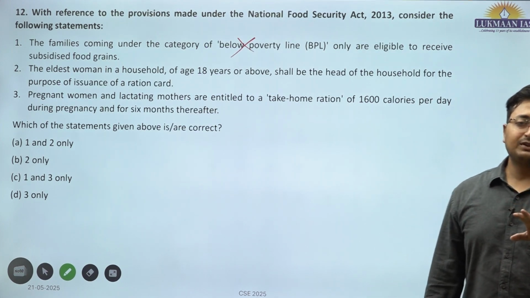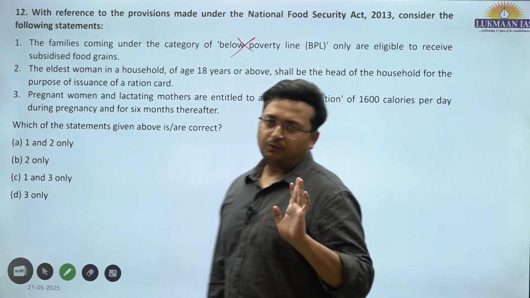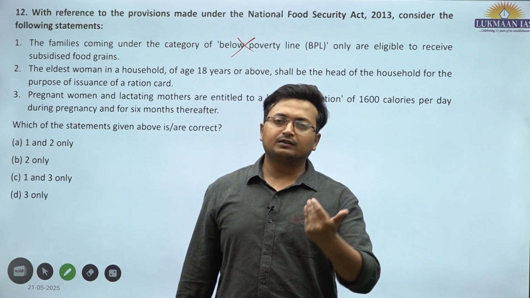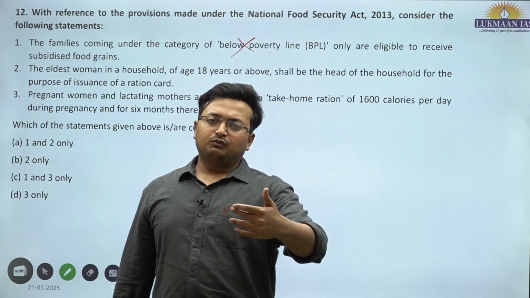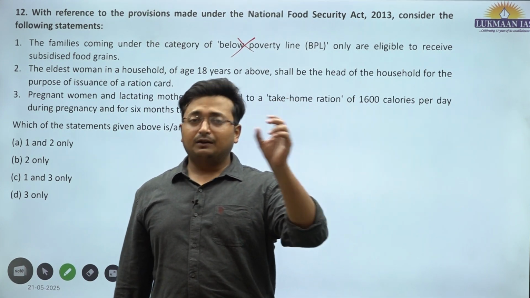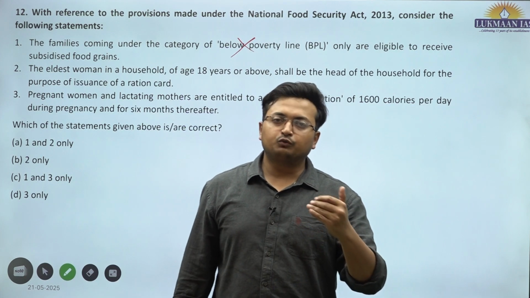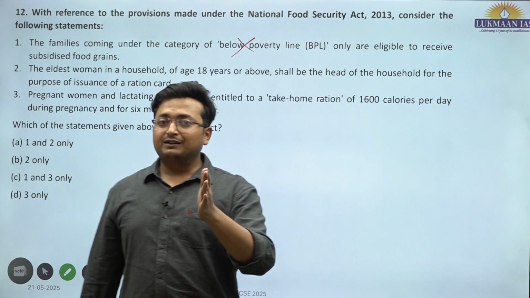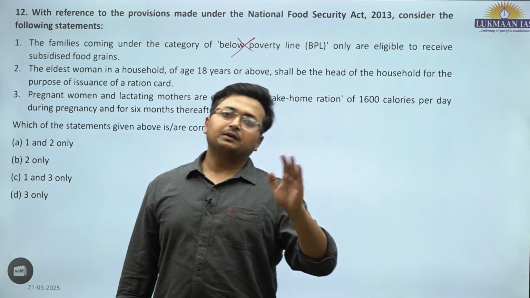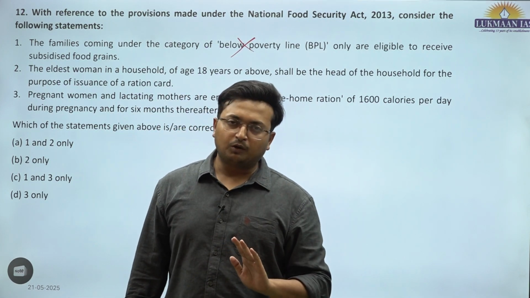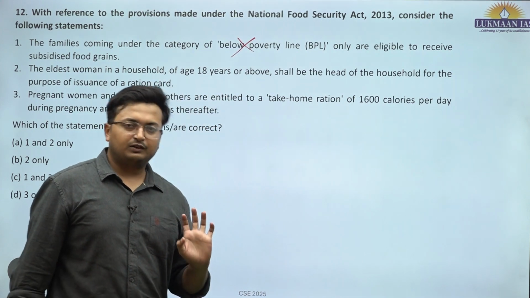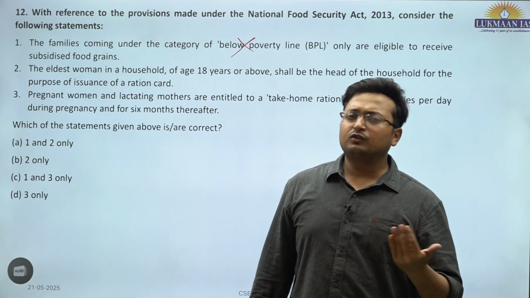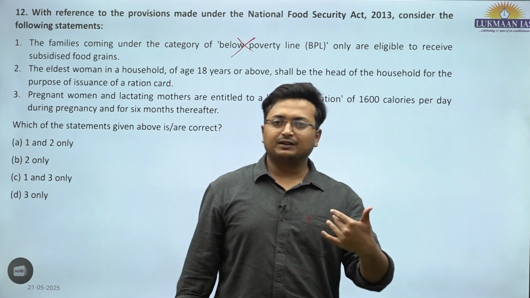However, over and above that, more than 2/3 of India's population, around 80 crore beneficiaries, have benefits under the National Food Security Act, and the scheme which makes sure that food grains are supplied free of cost is the Pradhan Mantri Garib Kalyan Anna Yojana. That covers around 50% of India's urban population and 75% of India's rural population. Overall 2/3, 67% of India's population. That does not mean that 67% of India's population is poor. The poverty rate could be around 5 to 6% in India currently, as per the estimated figures.